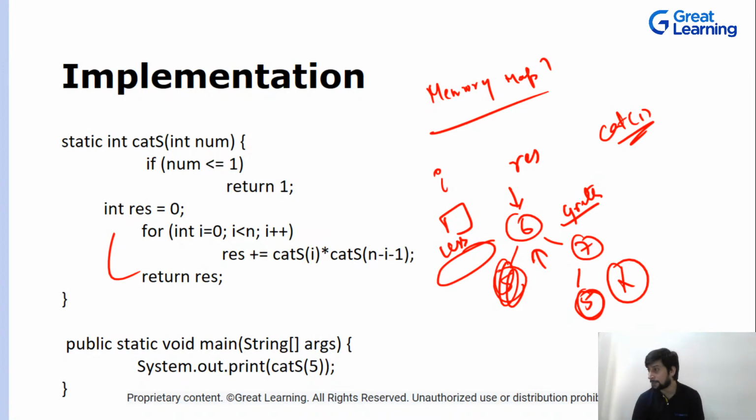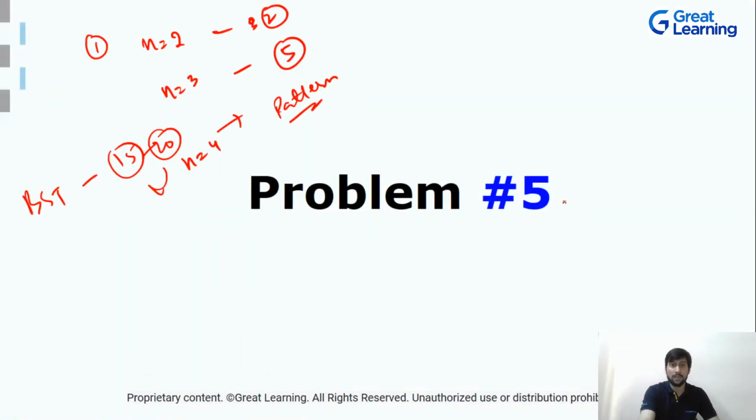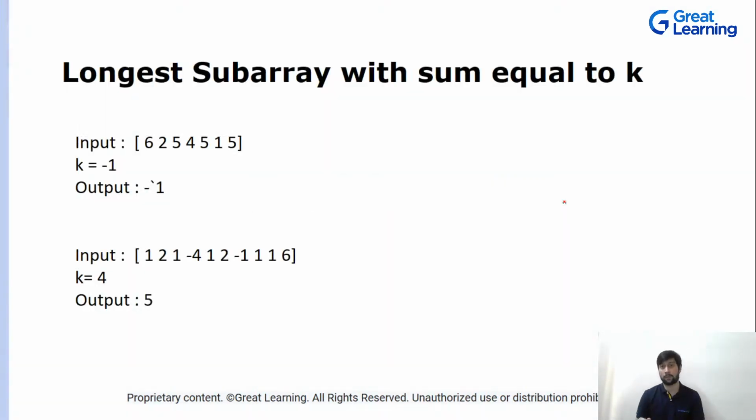Okay, Aishman, is this clear for everyone, why this BST is not possible? Because a binary search tree follows this pattern: no matter what you do, if 6 is the root, then all the elements on the right-hand side will be greater. Okay, great. So now let's look at the fifth problem.